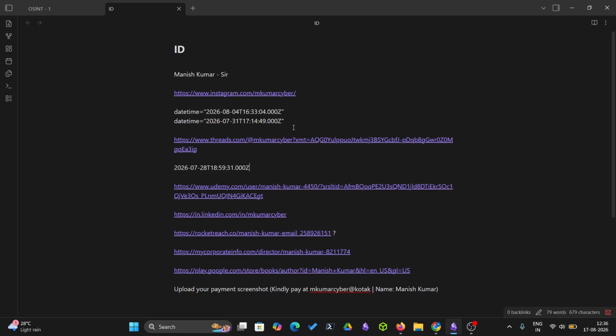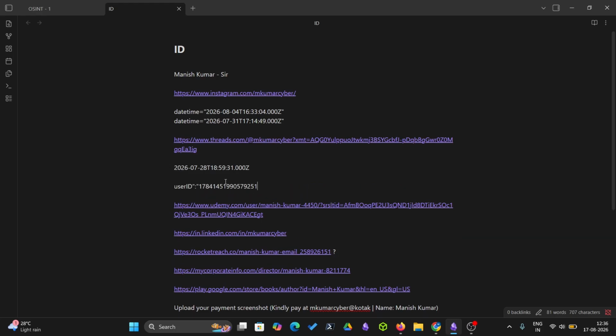You will look for multiple things, and like this you will get the user ID also. Yeah, so this is the particular user ID. This is how you can keep track of a person, even if the person has changed their username or things like that. You can directly search for a particular person using their user ID.